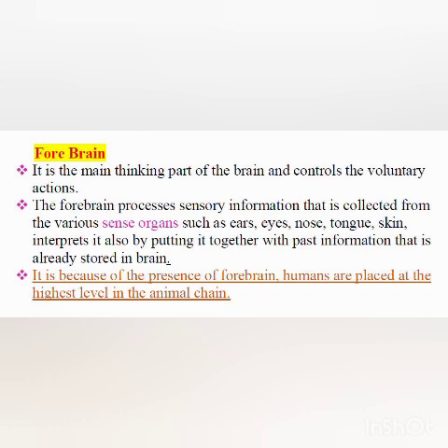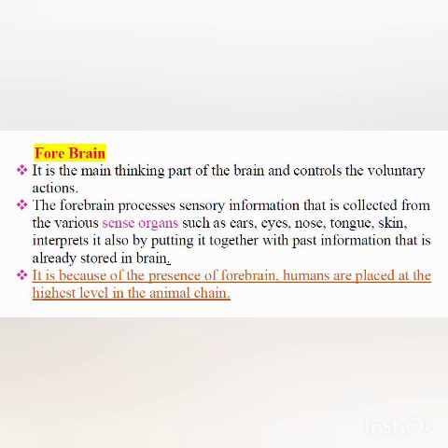The forebrain processes sensory information that is collected from the various sense organs, interprets it, and also puts it together with the past information that is already stored in the brain. And after interpreting and processing the information, or the sensory impulses which are brought by the sensory nerves from various organs, it sends the instructions through motor nerves to different parts of the body. It instructs the muscles and the muscles respond to the instructions.